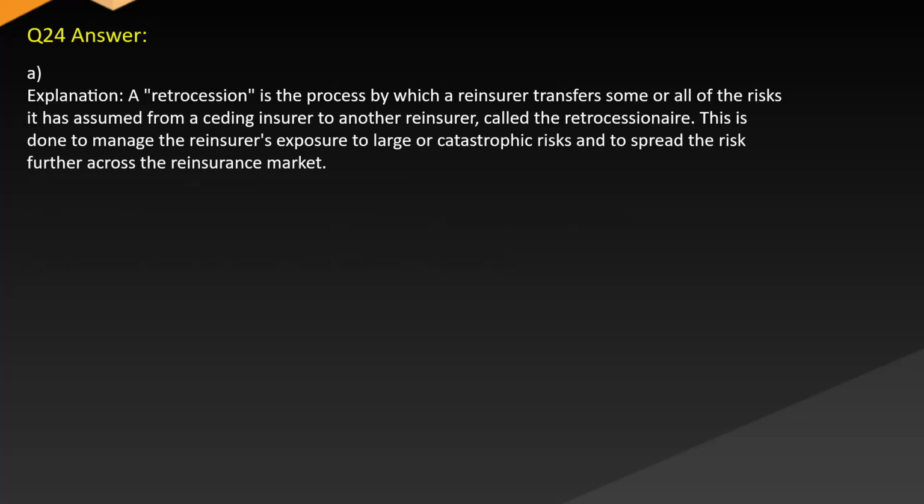Answer A. Explanation. A retrocession is the process by which a reinsurer transfers some or all of the risks it has assumed from a ceding insurer to another reinsurer, called the retrocessionaire. This is done to manage the reinsurer's exposure to large or catastrophic risks and to spread the risk further across the reinsurance market.